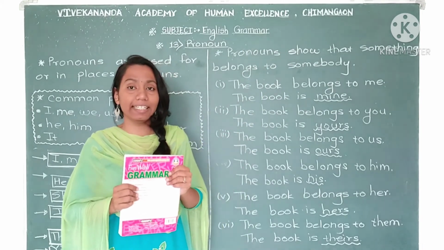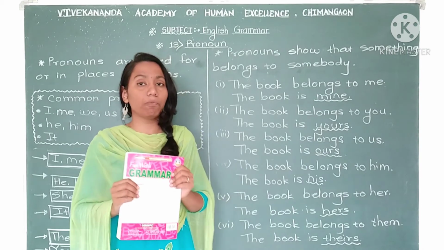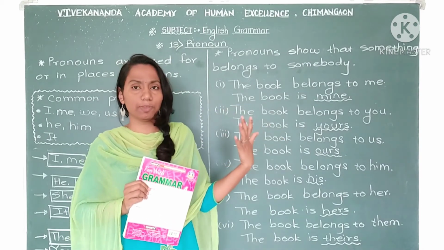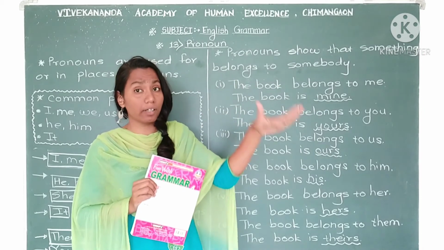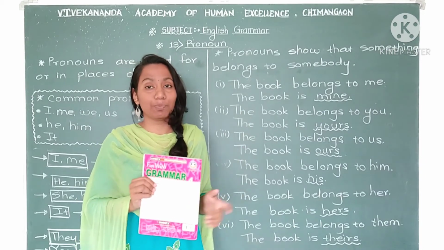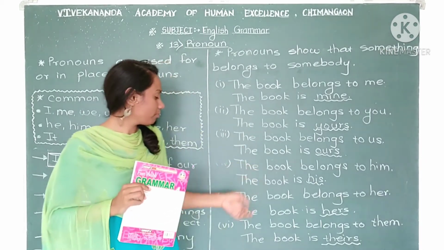In the same way, if there is a girl in place of the boy, I can say the book is hers. Hers means this book belongs to her. This book belongs to that girl. I can say this book is hers.